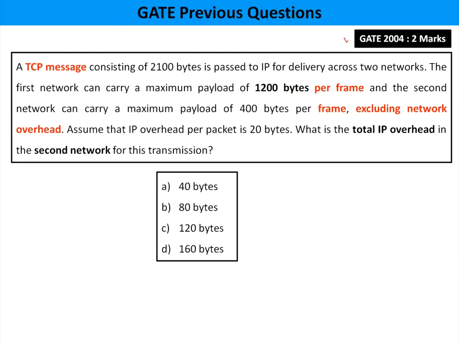This was given in GATE 2004 for 2 marks, guys. A little ambiguity, guys. Too much ambiguity in the question. Please read the question carefully. Yes, guys. Question is same, guys. Concept is same, but they're trying to confuse you by using certain words like per frame, that is one point, and excluding network overhead, that is other point. So you have to be very strong with what the frame consists of.